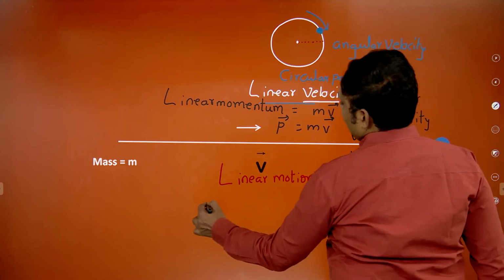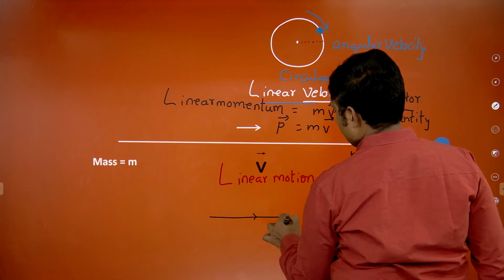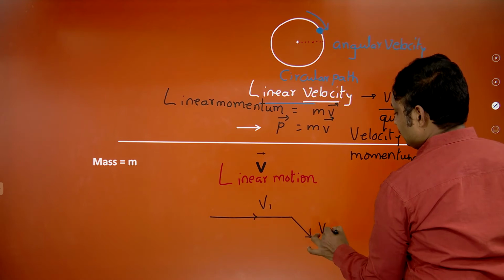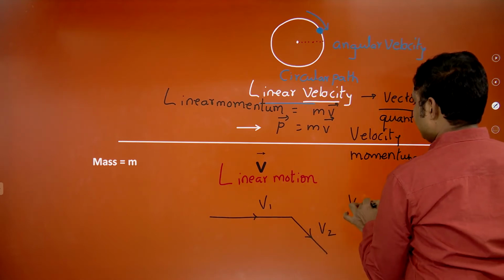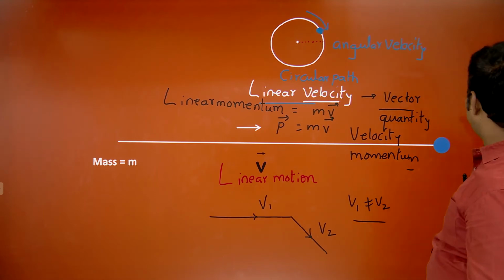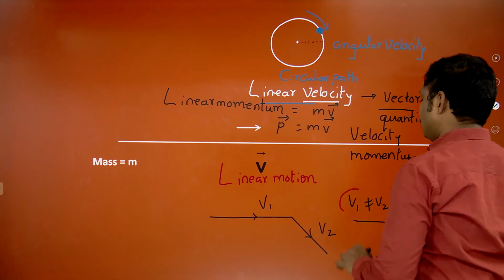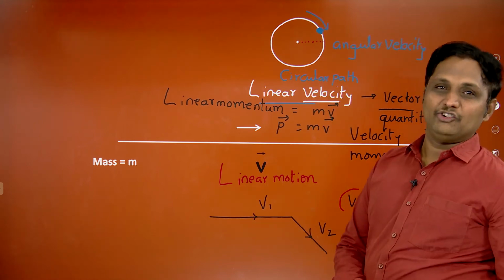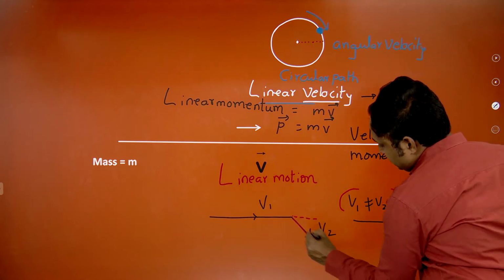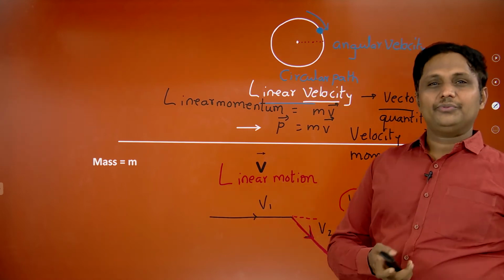Yes, if you are going to get that, this is the direction of motion. If it changes its direction of motion, this is going to be V1, this is going to be V2. Yes, V1 is not equal to V2. It's very clear, you have to confirm this one. At the same time, if you are going to identify that V1 and V2 both are having different magnitude, instead of this direction, it is going to be changed in this direction. It's very clear, you have to confirm this one.